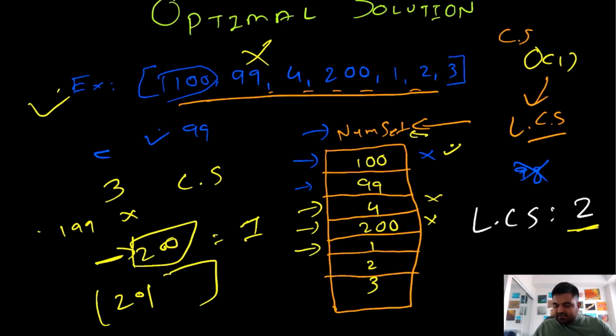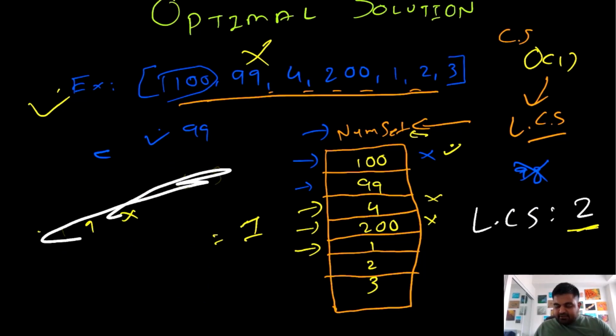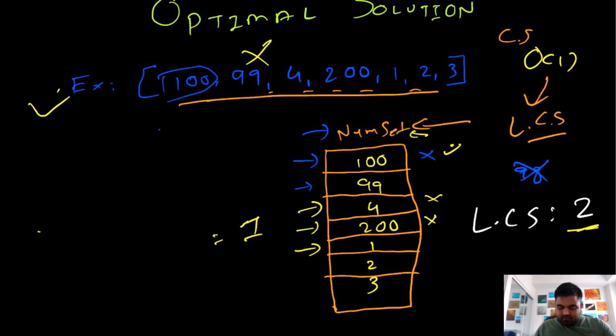Again we check at this position whether 1 can be the start of any consecutive subsequence. So we check whether 1 minus 1, that is 0, exists in this example or not. 0 does not exist, which means 1 can be a start. So now we set our current subsequence to the value 1, and now we check from this value 1